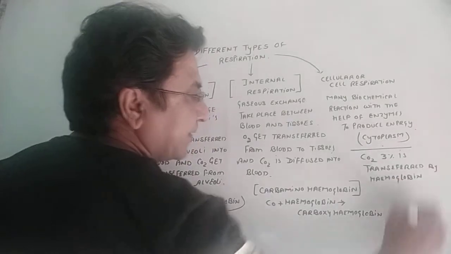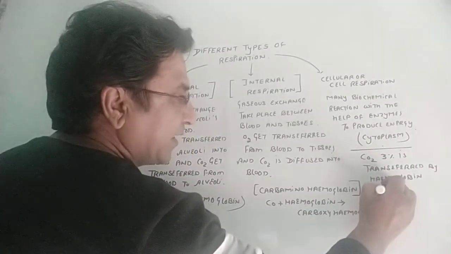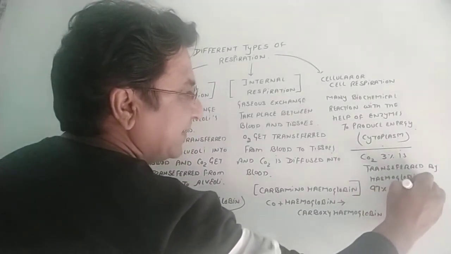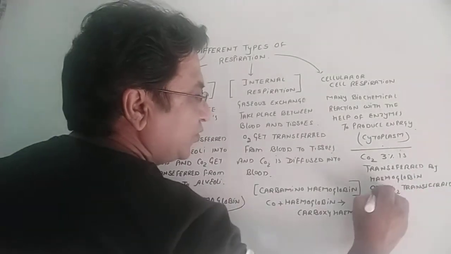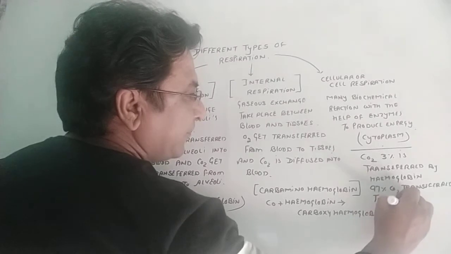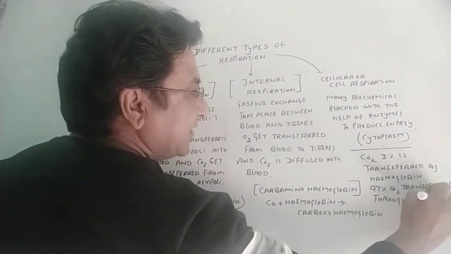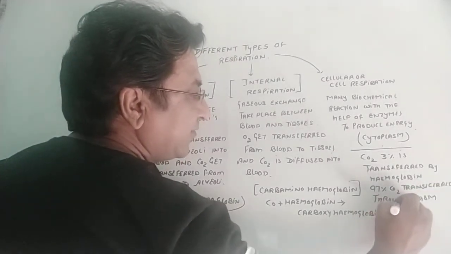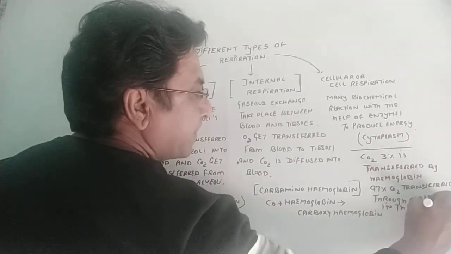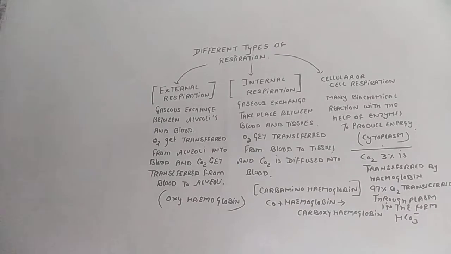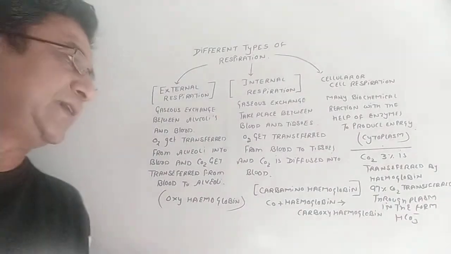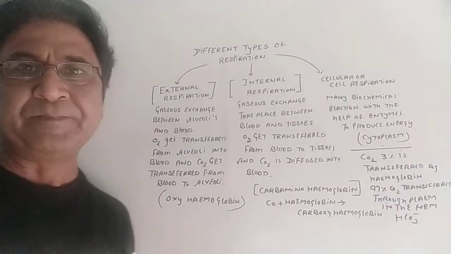Usually 97% of carbon dioxide is transferred through plasma in the form of bicarbonate ions, HCO3 ions. Remember that. This is very important again in the competitive exams.